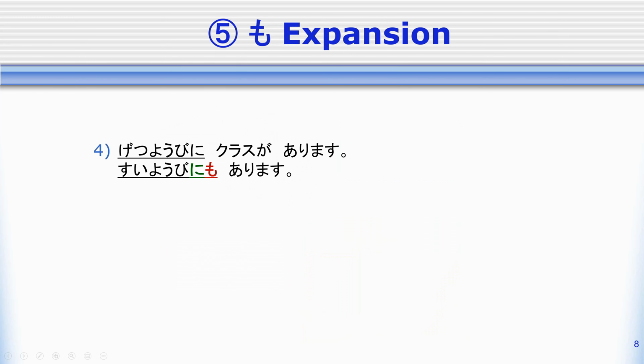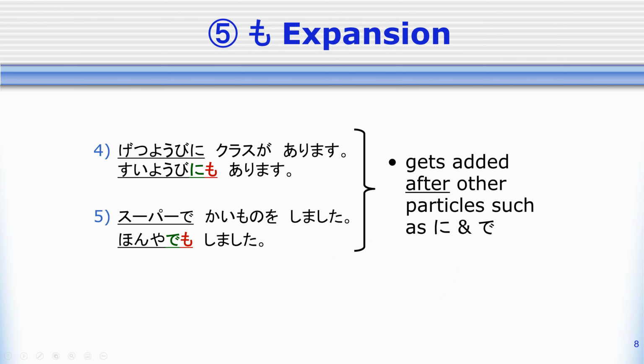So, as we can see from these two scenarios, when we have other particles like ni or de, we add the mo after them. So instead of getting rid of ni and de, we keep them and we also add on mo.